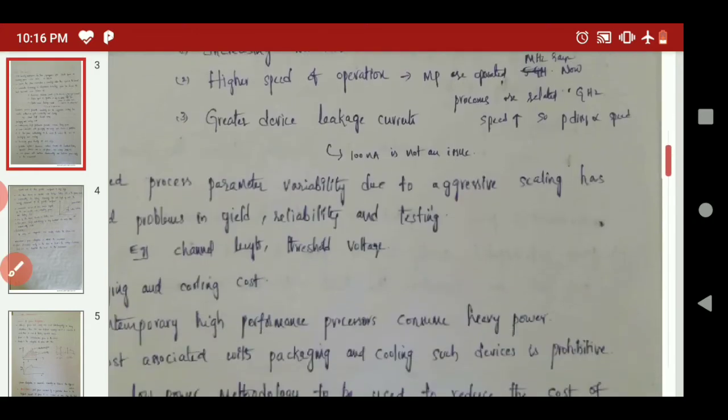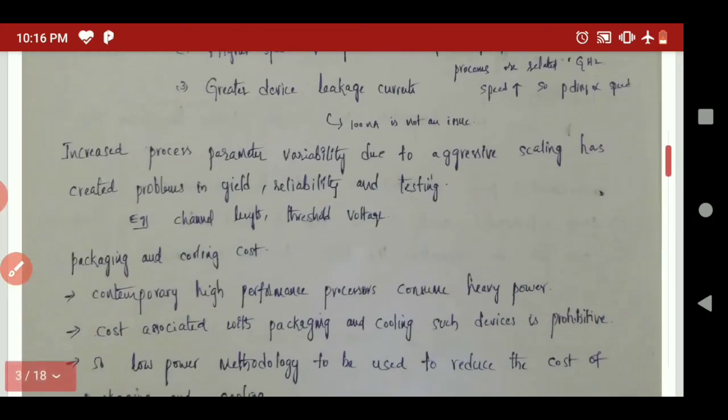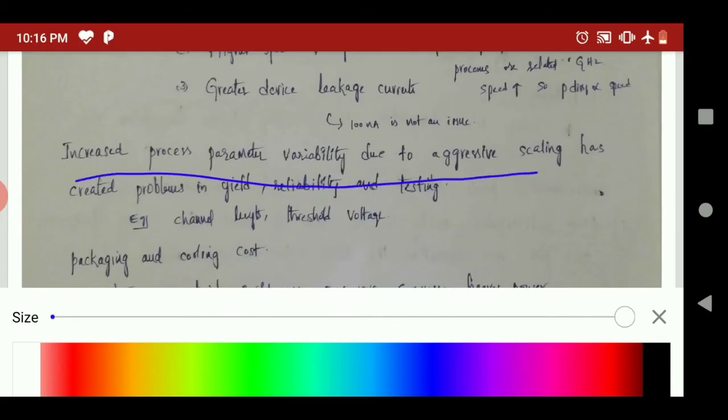The next thing is the increase in processor parameter variation due to aggressive scaling. In the case of fabrication, the size is also a concern. So with the help of deep submicron technology, we can reduce the size of the devices. If you are reducing the size of the devices, obviously it affects different kinds of processor parameters.